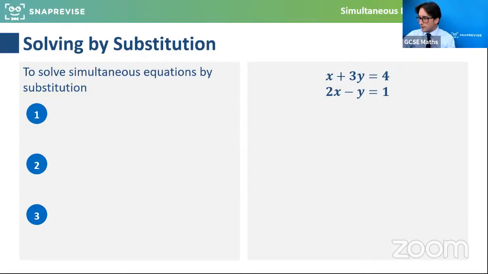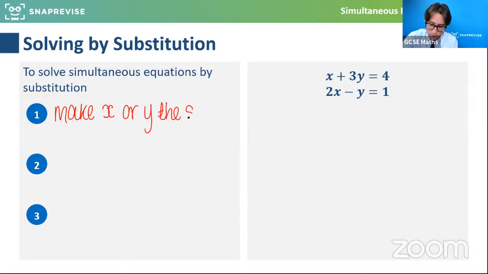So to solve simultaneous equations by substitution, what we basically do is we make x or y, whichever one is easier, the subject. And please do feel free to work ahead of me and solve this if you can. But I want to go through the different techniques and the different ways to do it.